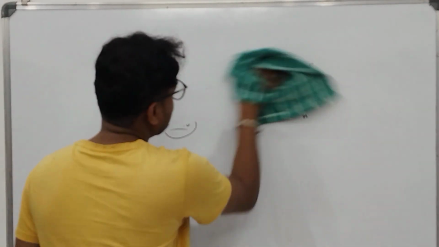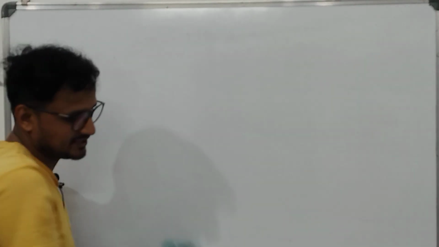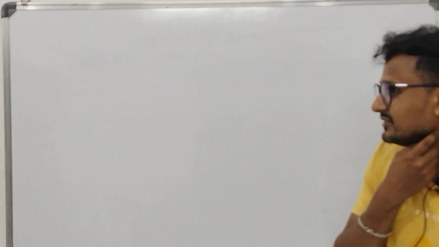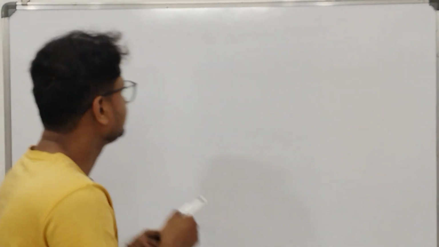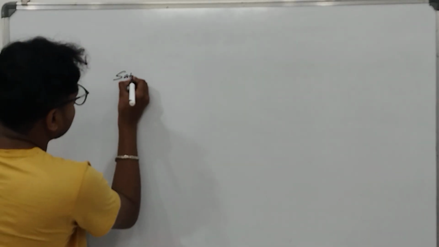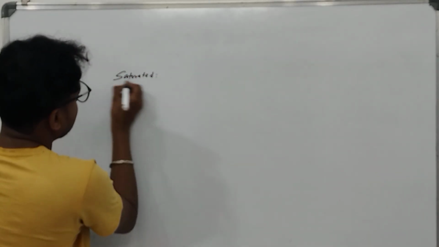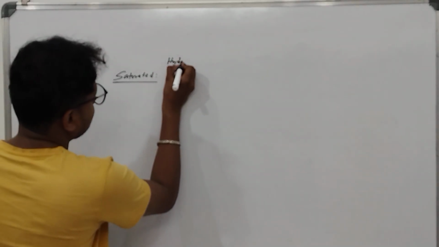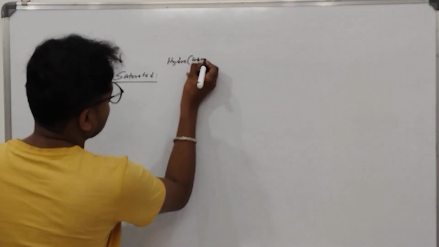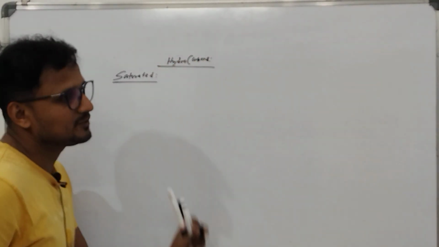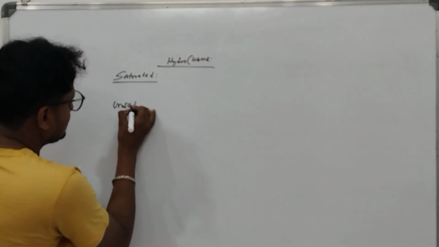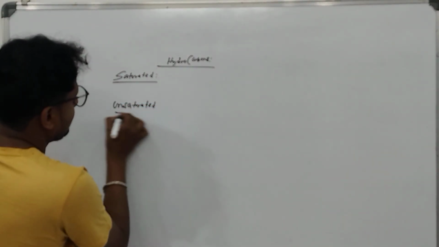Now, as you have seen in the classification, the aliphatic compounds, the previous one, are again divided in 3 parts: saturated. Now saturated, you can say hydrocarbon also. The hydrocarbons are 2 types: saturated and unsaturated.